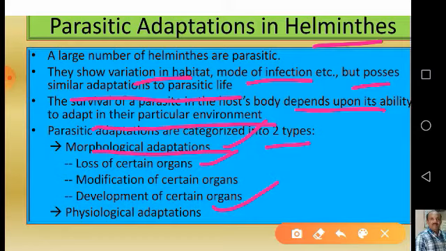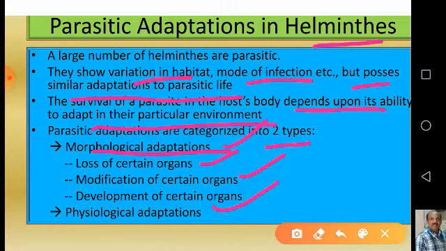Then modification of certain existing organs, because certain existing organs have to change for the new environment. And development of certain organs, since when some organs are lost, it has to develop others for the new environment. These are the three types of morphological adaptations.